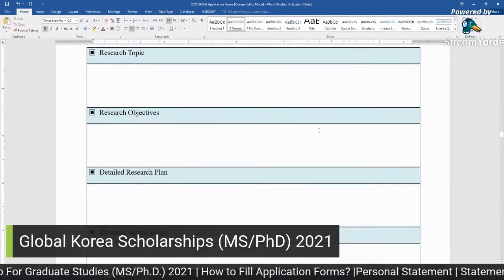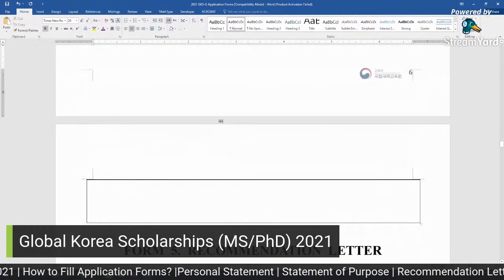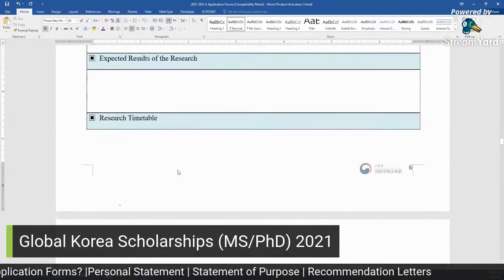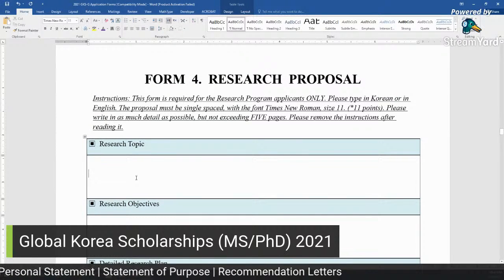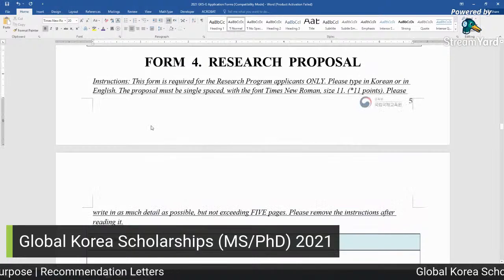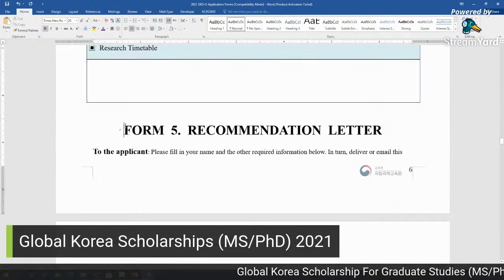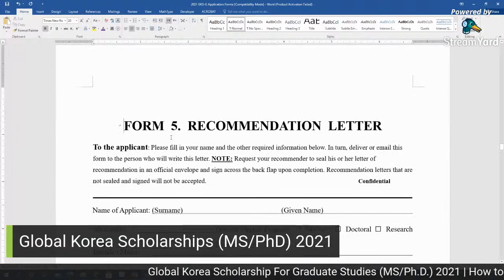So this is not required for master's or PhD students or applicants, so I'm not touching this form. And again, there is a problem with this form. Okay, so I will press enter. It is moving to the next page.